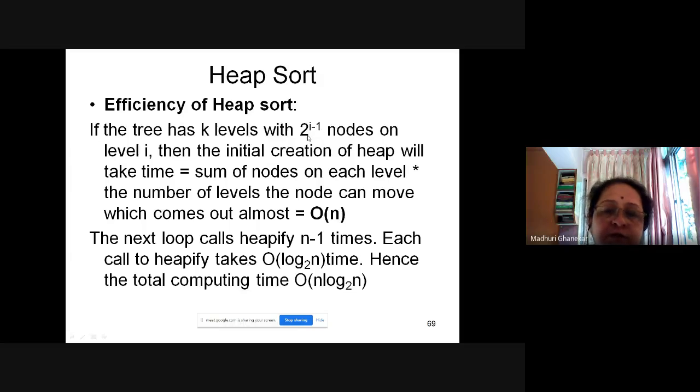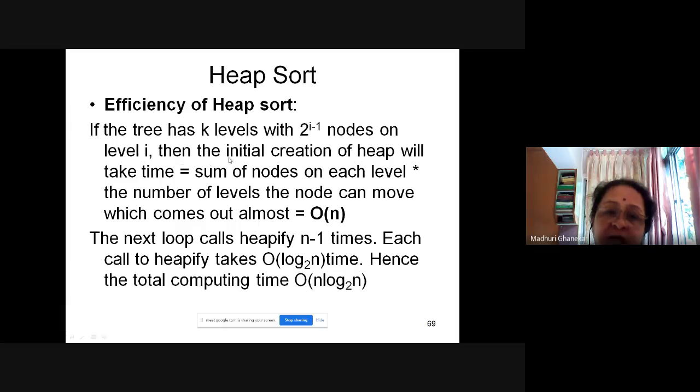Suppose it is level 4: 2 raised to 4 minus 1, which is 2 raised to 3, so 8 nodes can be there. It all depends; if you start the level with 0, obviously the things are different. For 3 levels, 3 minus 1, so 2 raised to 2 means 4 nodes on level i.